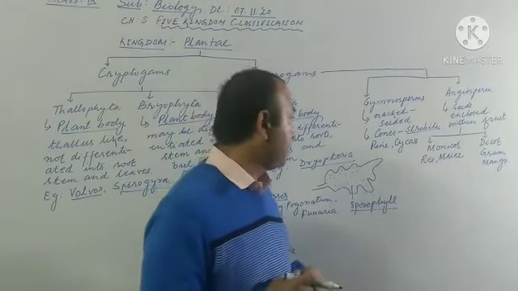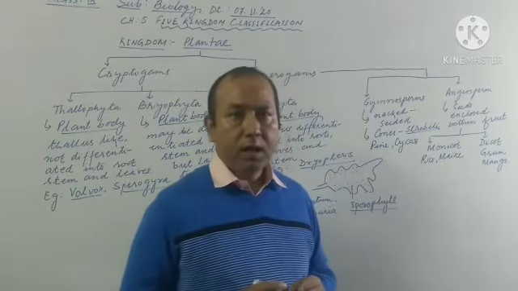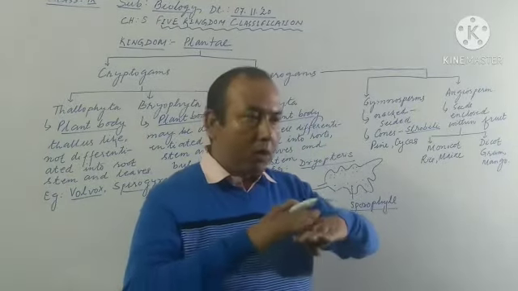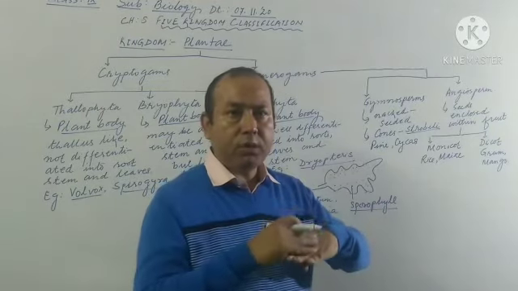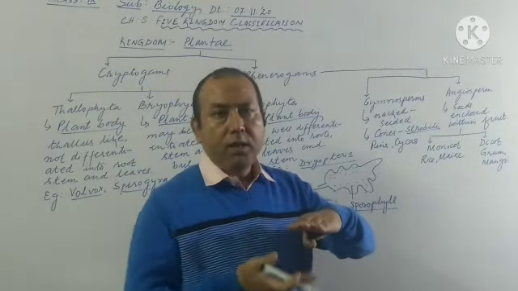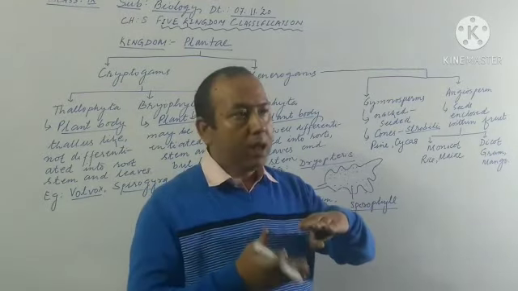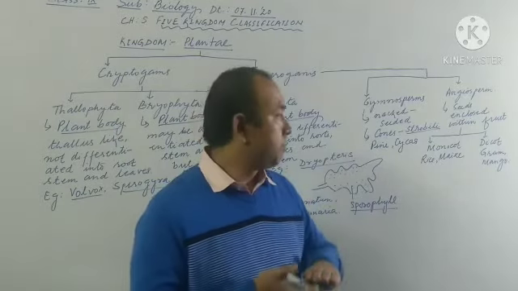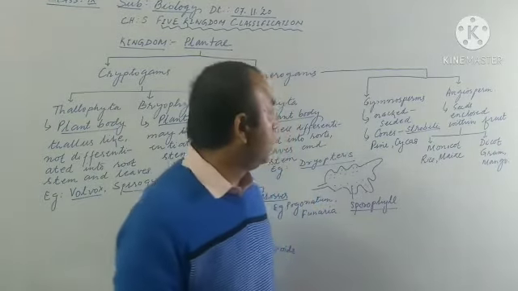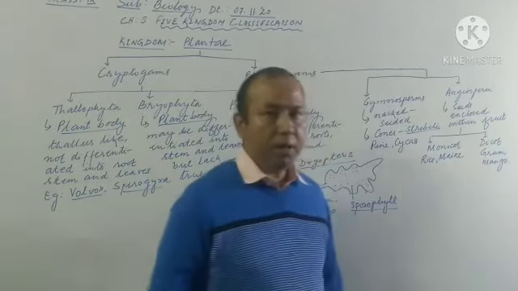Then, if you check their leaves, in monocots they are often referred to as isobilateral, that is, both surfaces of the leaf are exposed to the sunlight. But in dicots, the leaves are referred to as dorsiventral, that is, only one surface of the leaf remains exposed to the sunlight and the other remains hidden. The portion exposed to the sunlight is called the dorsal surface, and the portion which remains hidden is called the ventral surface. Monocot examples are rice and maize.